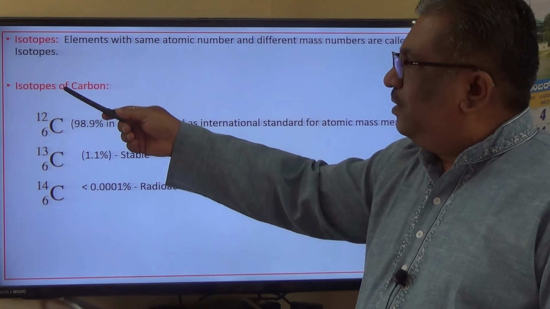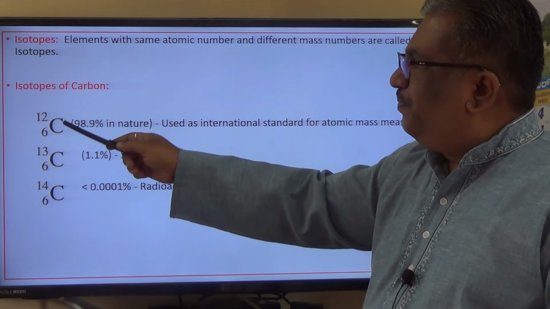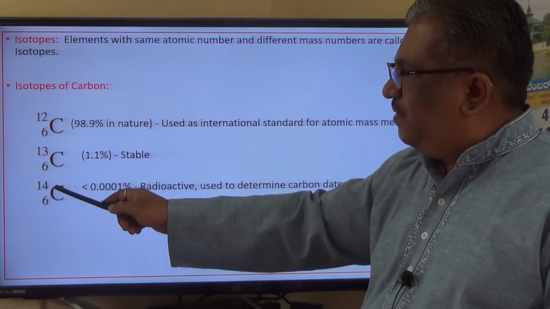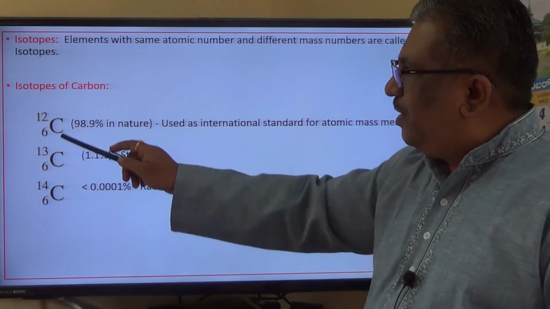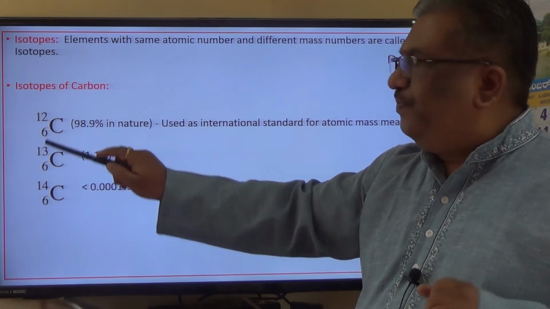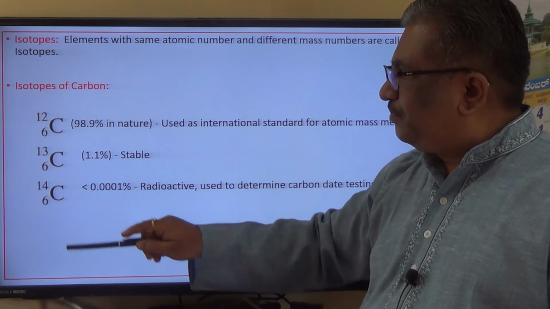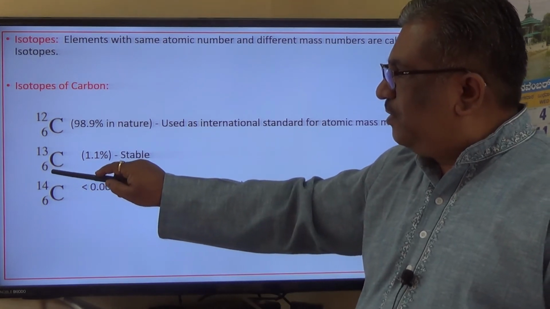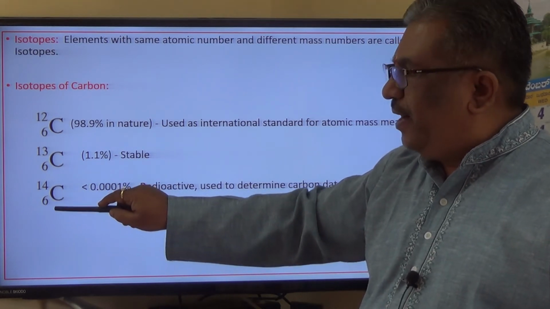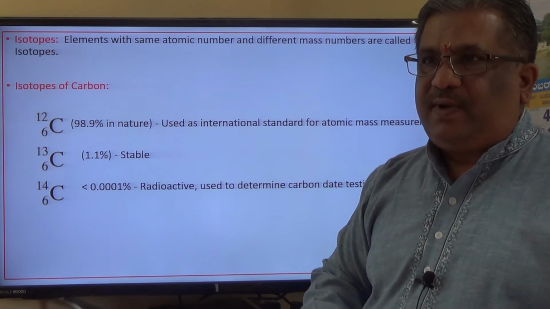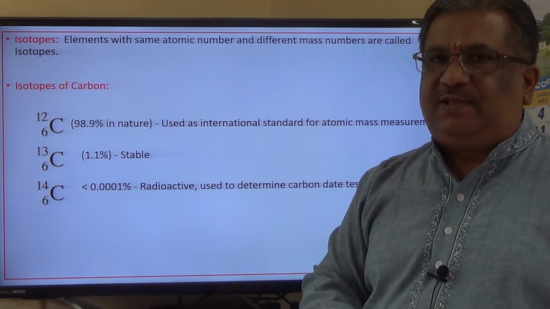So there are three types of widely known isotopes of carbon: 6C12, 6C13 and 6C14. Here if you look at protons, electrons and neutrons, 6 protons, 6 neutrons, therefore total mass number is protons plus neutrons, which is 12 atomic mass units. Here there are 6 protons and 7 neutrons, and here 6 protons and 8 neutrons. So atomic mass number is basically the number of protons plus neutrons, which is number of nucleons, isn't it?